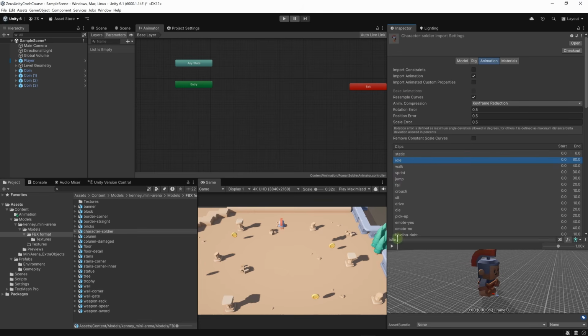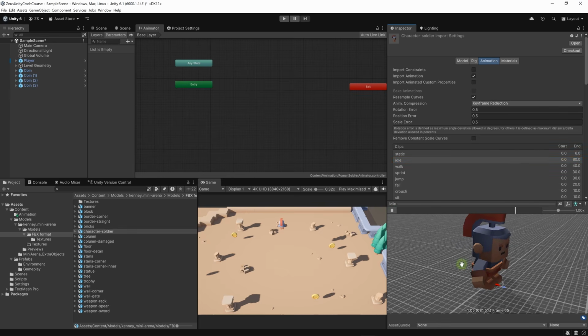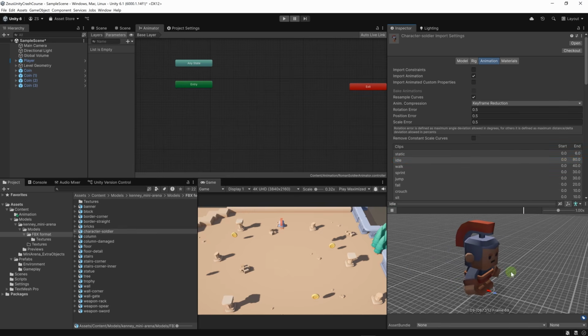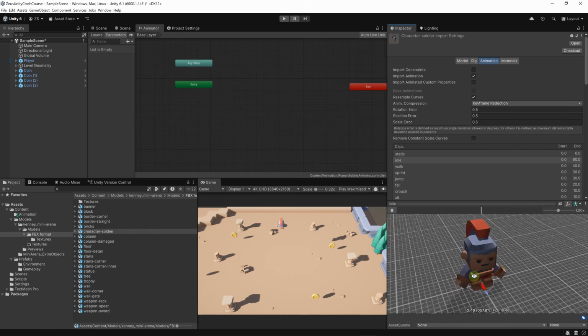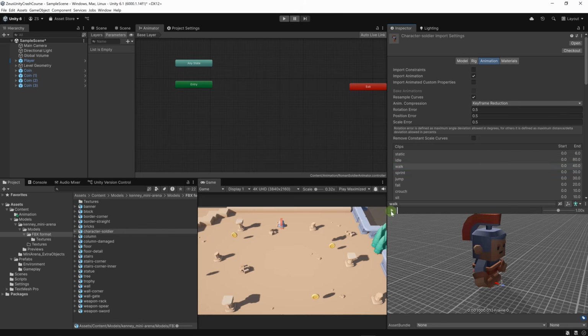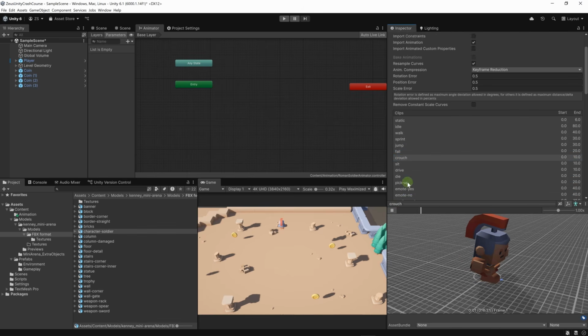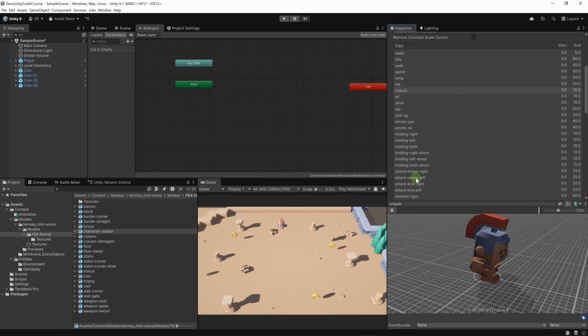If we click here, then click this play button down here in the preview, we can see the idle animation playing. We can right click and move the mouse to rotate around in this little preview. We have a walk animation, a sprint animation, those will be handy, a jump, then a fall. We have crouch, sit, and a lot of useful animations.